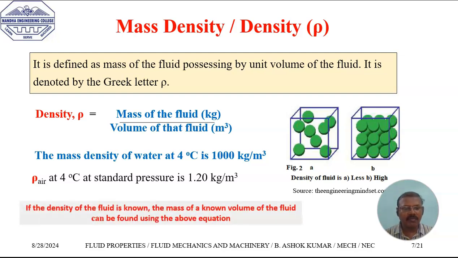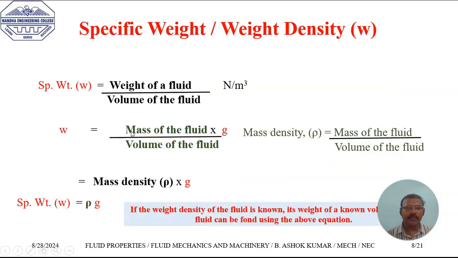If the density of the fluid is known, we can find out the mass of any known liquid by using this formula. So in this case, if we know the density of any liquid and the volume of the fluid is also known, we can find out the mass of the fluid by just cross multiplying this density with the volume of the fluid.